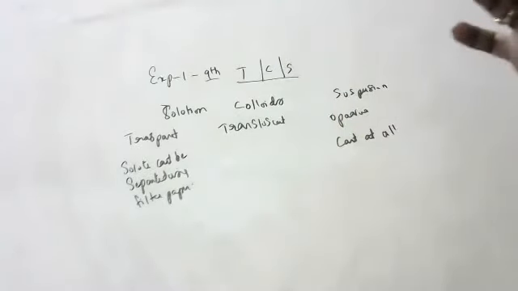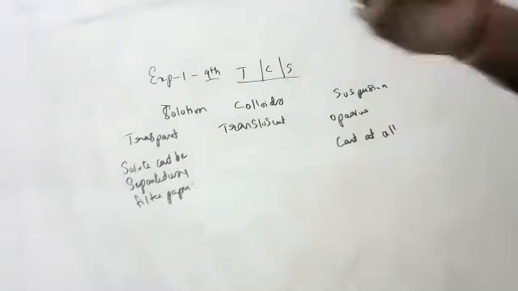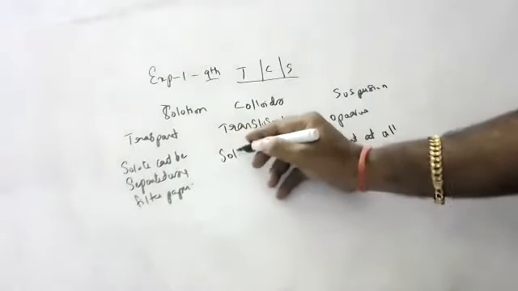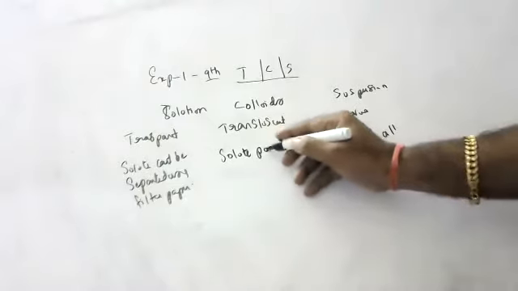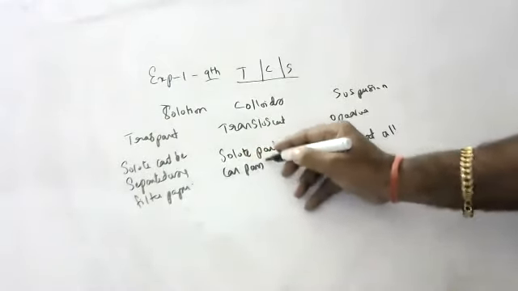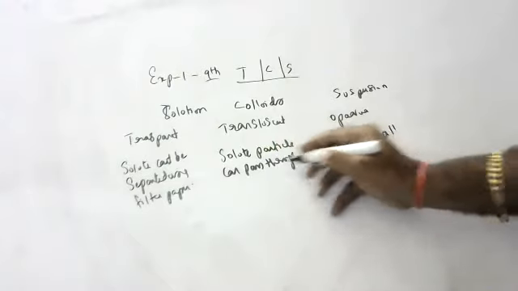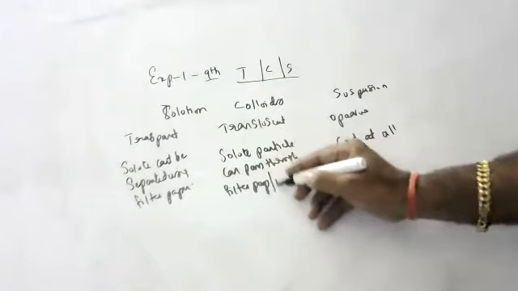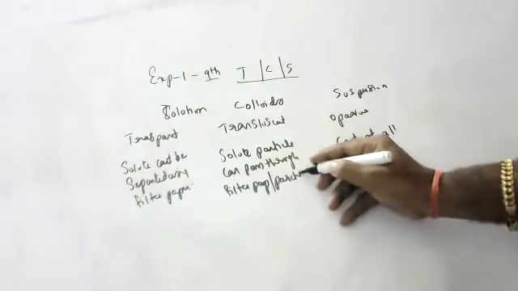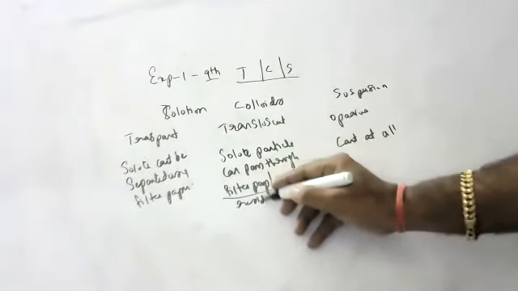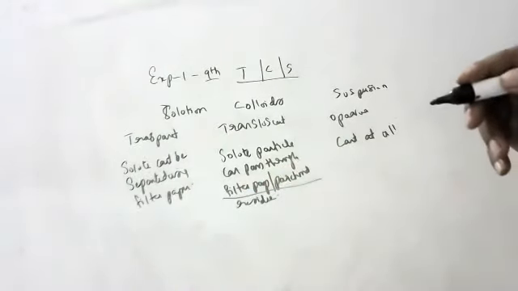Okay, children, try to understand. The particles cannot pass through the parchment membrane. Solute particles can pass through filter paper, so you can't separate them that way. If you want to separate them, you have to take parchment paper. But you will not get residue, children.